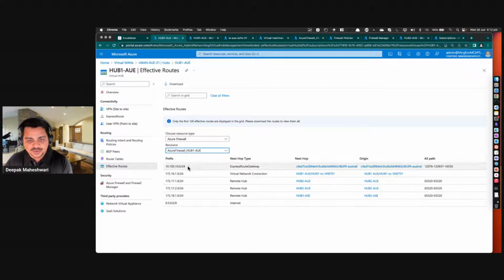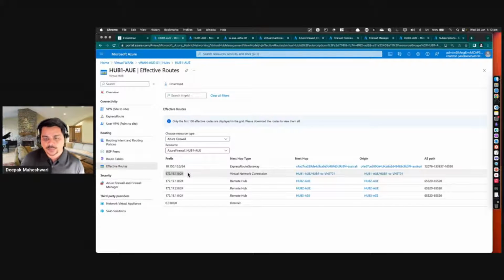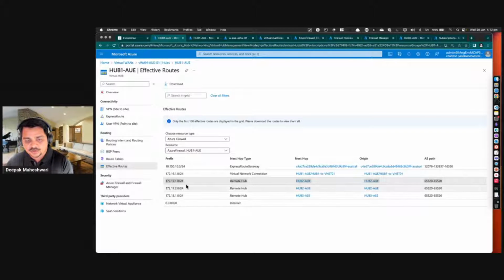So I can have a look at this one, and what it shows me is I have got the ExpressRoute connectivity, which is my 10.150 series IP address, and I also have got the virtual network connection. So this is the VNet connected to the hub, which I'm checking right now, and these are my remote hub. So I've got 1.0 and 2.0 part of my hub 2, and I've got 18.1.0, that's part of my remote hub. So I can verify, yes, all this traffic will go via the hub. So it means I have got hub to hub communications enabled.